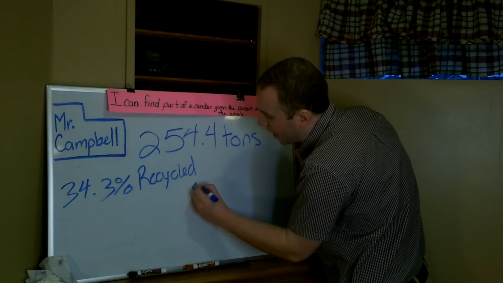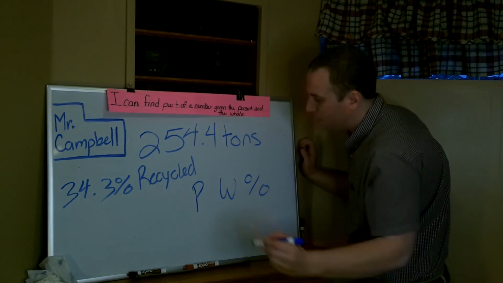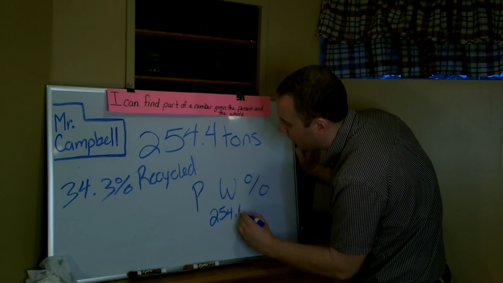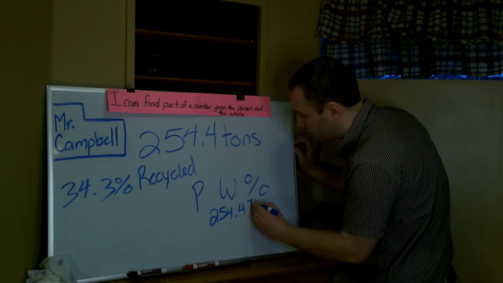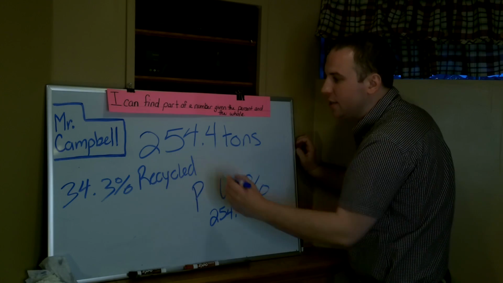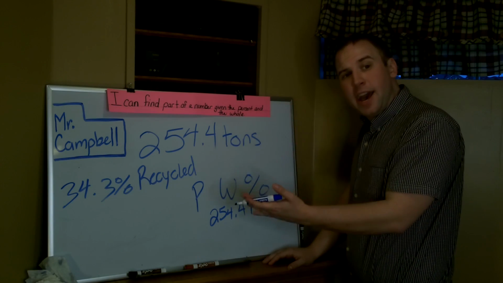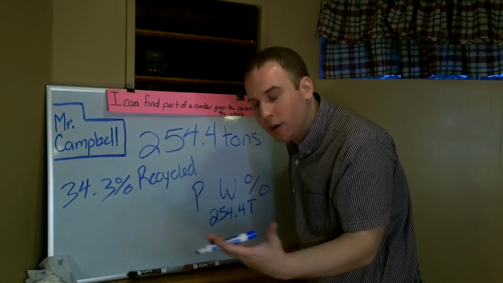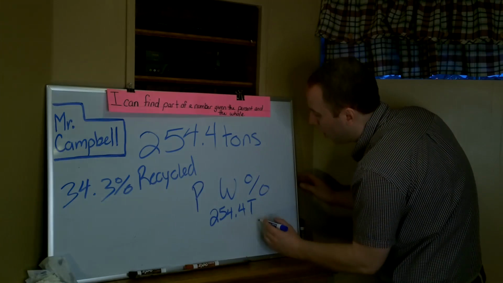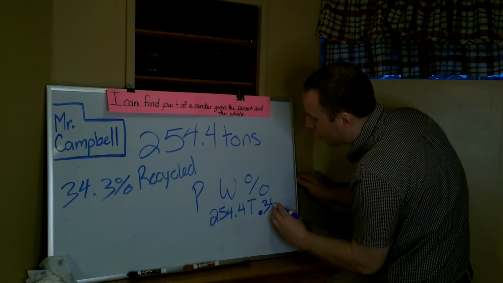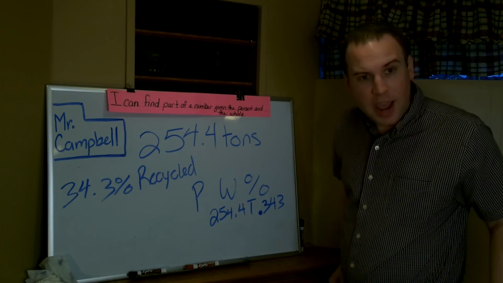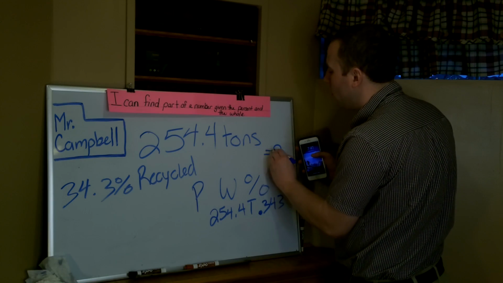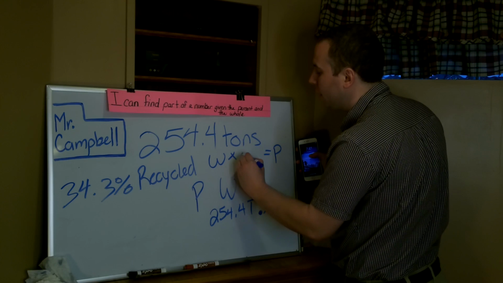So, looking again, part, whole, and percent. Our whole is going to be 254.4 tons. Our percent is going to be 34.3. Now, again, we have to convert this into a decimal. So again, if we either divide by 100 or move the decimal to the left twice, we would get 0.343 for our percentage. And like before, to find our part, we multiply our whole times our percent.